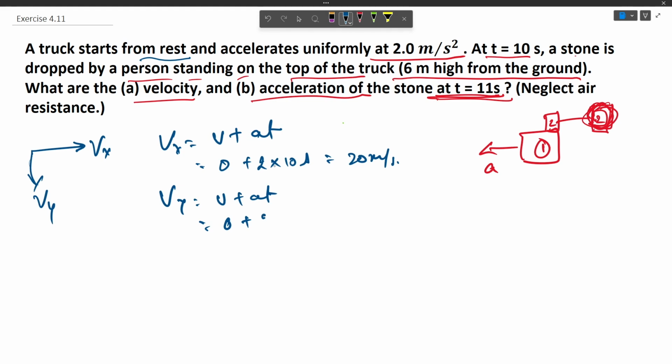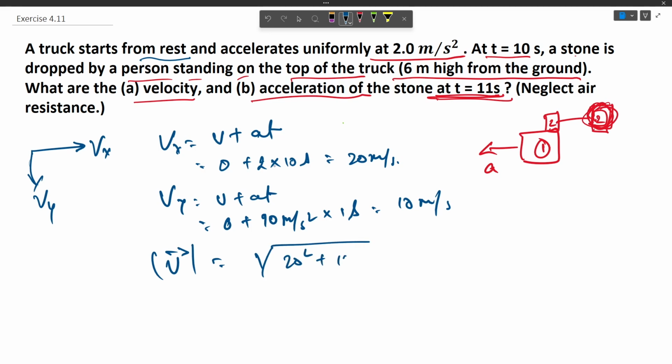So we can use 10 meter per second square for acceleration due to gravity multiplied by 1 second. So its velocity would be 10 meter per second. Now the magnitude of the resultant velocity vector can be given as the square root of 20 square plus 10 square, and that will come out to be 22.4 meter per second.